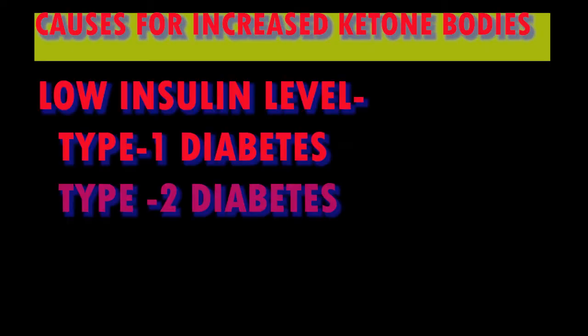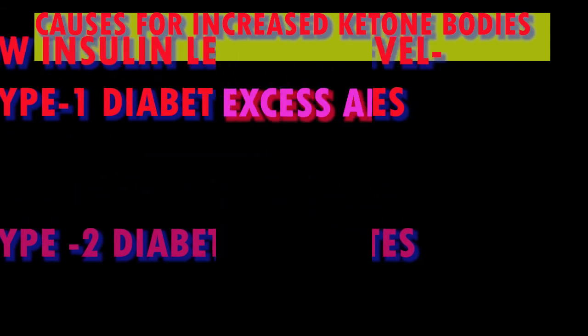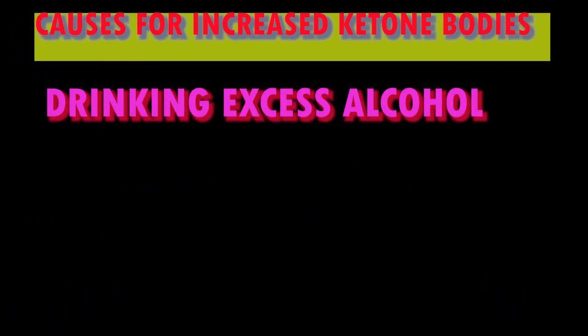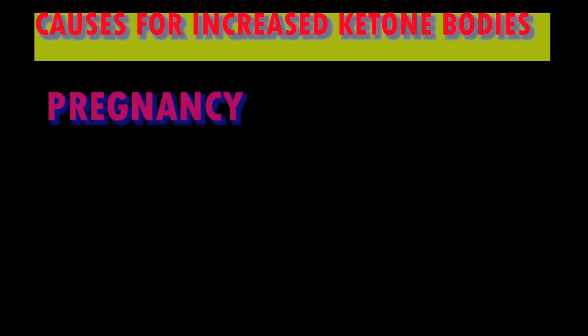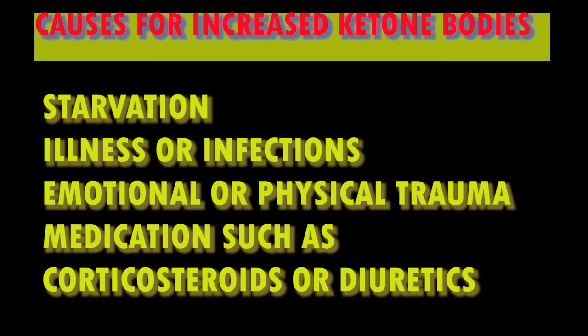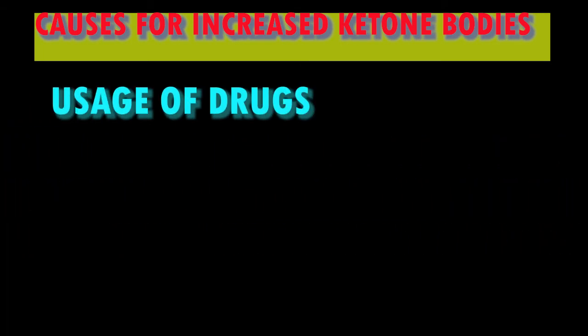Causes for increased level of ketone bodies. Low insulin level; type 1 diabetes is the common condition. Type 2 diabetes can cause ketoacidosis due to low level of insulin. Drinking excess alcohol, excessive vomiting, pregnancy, starvation, illness or infection, emotional or physical trauma, medications like corticosteroids and diuretics, and drug usage can cause increased ketone levels.